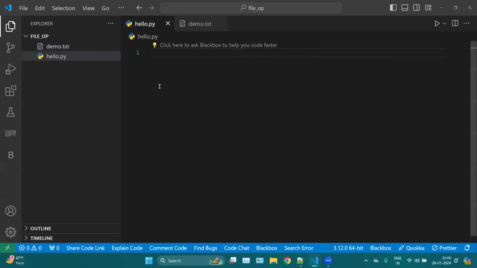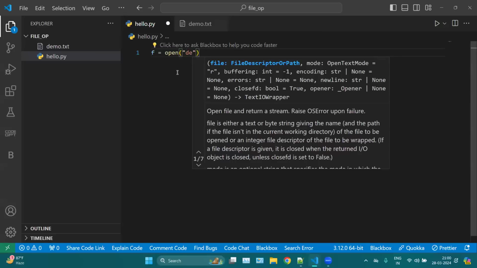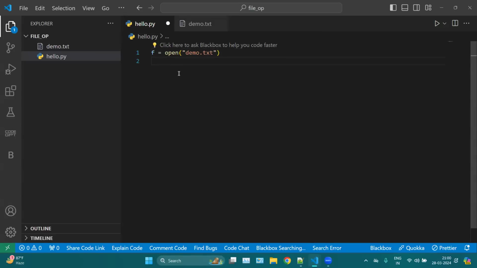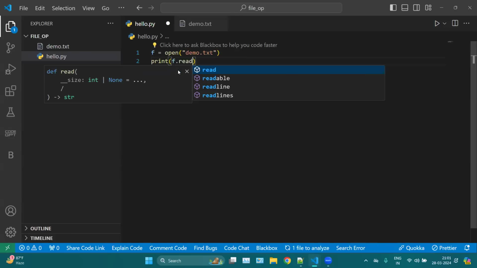Now I want to read this file, demo.txt. So how do I read it? Here we first create an object, f equals open, and I want to open demo.txt. This is how we can simply open your file. And now how to read your file? Here you can print f.read.